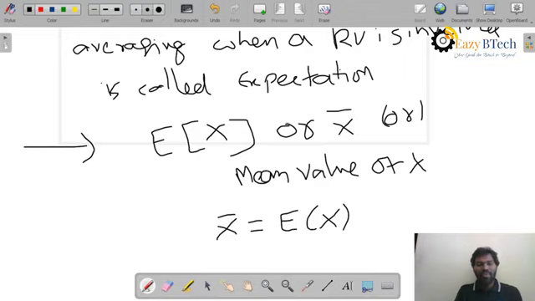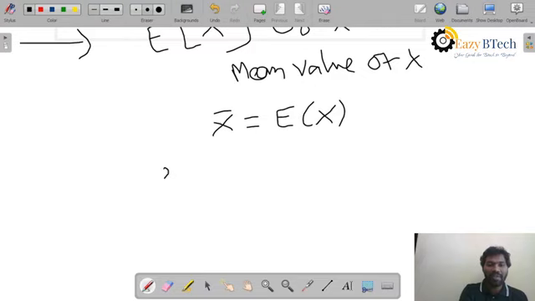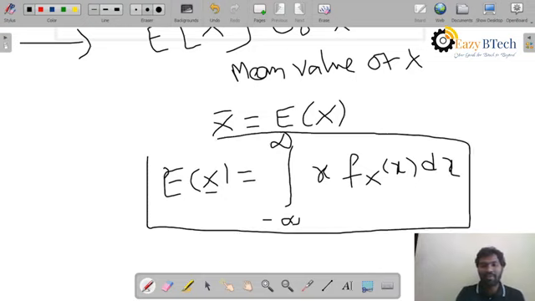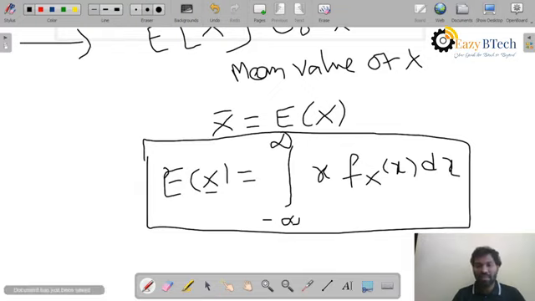Now we will see the formula for expectation. The expectation of X is equal to the integral from minus infinity to infinity of x times f_X(x) dx. Whatever may be the inside function, you should write it as small x into f_X(x) dx. This is the expression to find the mean value, average value, expectation or X bar.